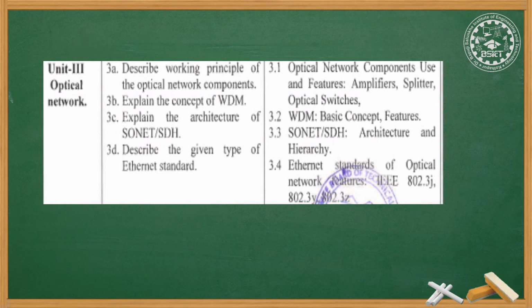We have studied the concepts of FDM and TDM, right? Time division multiplexing, then frequency division multiplexing. Also we have studied CDMA, code division multiple access, right? So it is similar to that. WDM is wavelength division multiplexing. It is used in optical fiber communication.